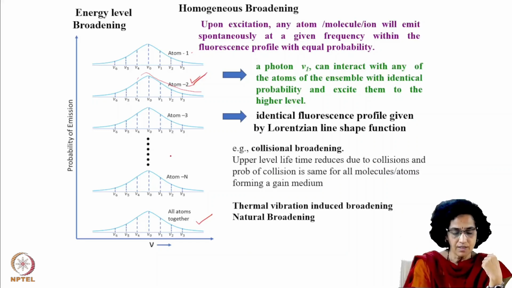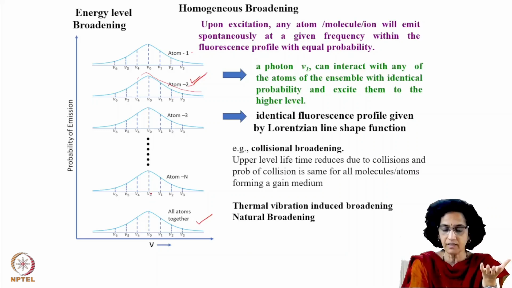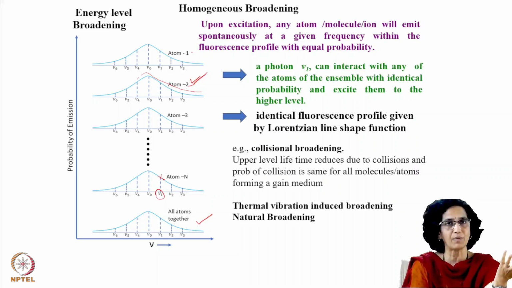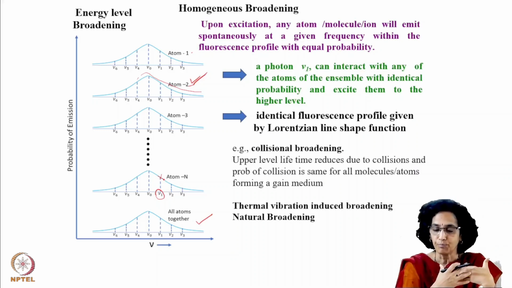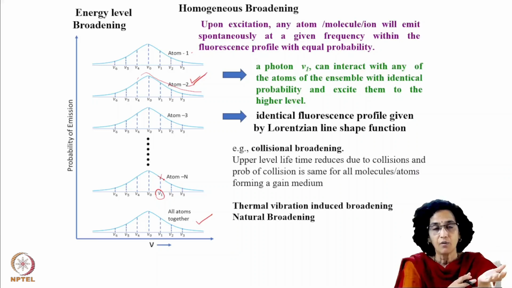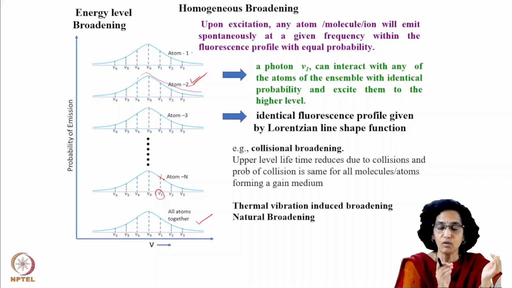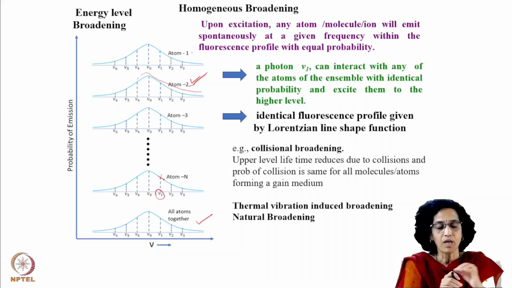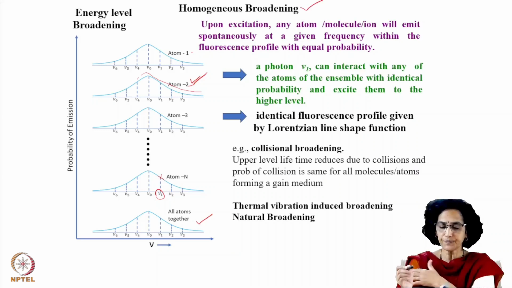Conversely also, suppose you have species in the ground state, and if it is shone upon by photons, say of frequency nu1, then the probability that it will get excited is the same for all species. So the probability that a photon of a particular frequency will interact with any of the atoms or molecules of this ensemble is identical. And therefore, such kind of broadening is called homogeneous broadening.